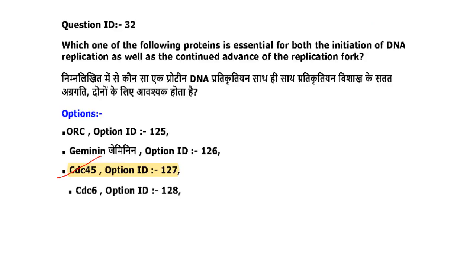Then next one. Which of the following proteins is essential for both the initiation of DNA replication as well as continued advance of the replication fork? It is CDC45 that is involved, whereas ORC, Geminin, CDC6 are involved only in initiation. CDC45 is involved both in initiation as well as elongation.